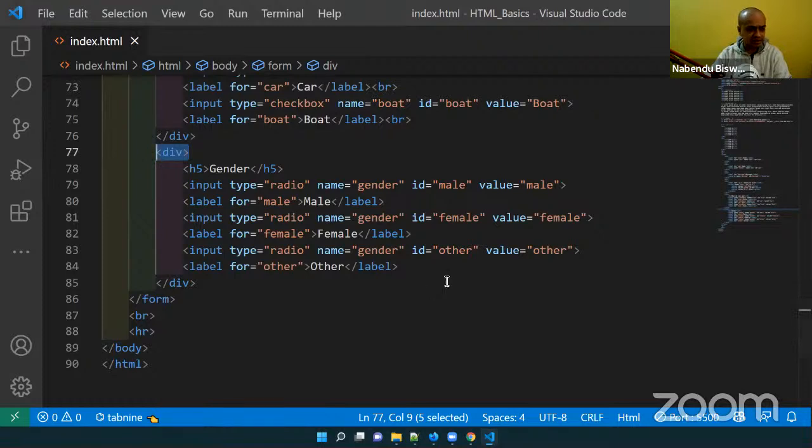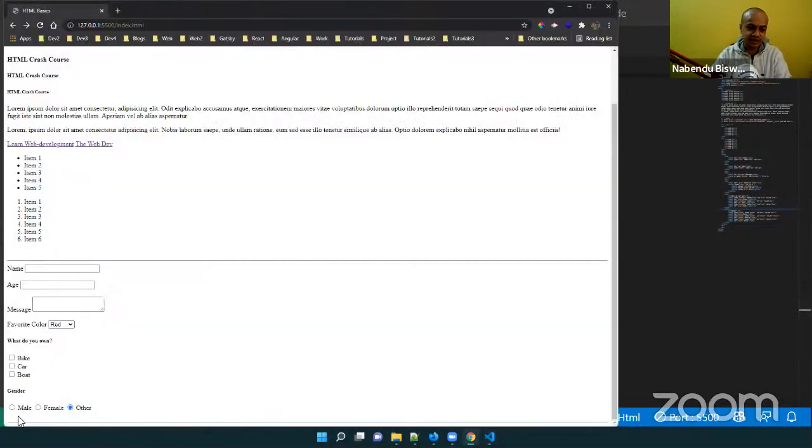So this is like that. And here we wanted it to go to the next line. Or else what would have happened is that this would have come after this, because by default these are inline elements. Okay.